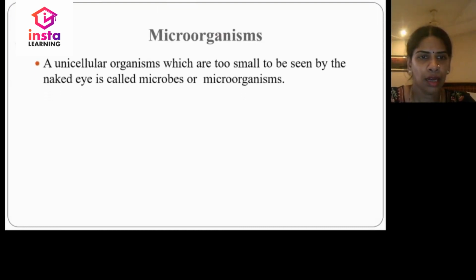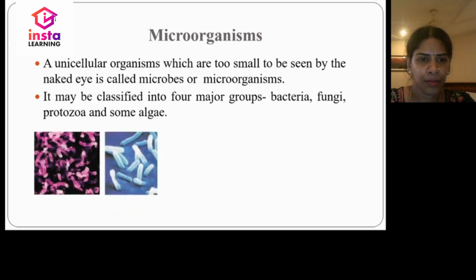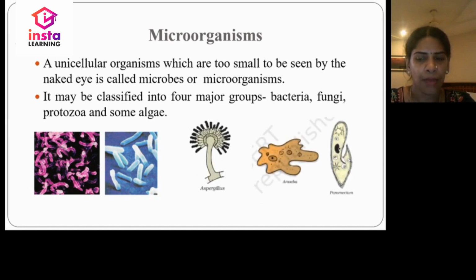Microorganisms. Unicellular organisms which are too small to be seen by the naked eye are called microbes or microorganisms. They may be classified into four groups, namely bacteria, fungi, protozoa and some algae. These are bacteria, Aspergillus belongs to fungi, and amoeba and paramecium belong to protozoa.